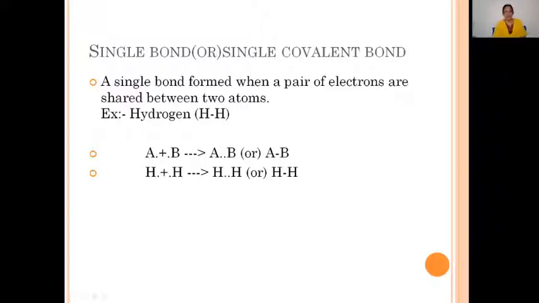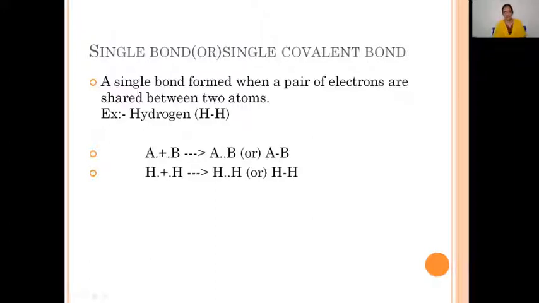Two atoms A and B. A contributes one electron and B also contributes one electron. Both these atoms share this one electron pair. Thus, a molecule AB is formed. A covalent bond is formed between the A and B atoms, which is denoted by a small dash between the two atoms, that is A-B. So the AB molecule is formed due to equal contribution of electrons and mutual sharing of electrons between A and B atoms.